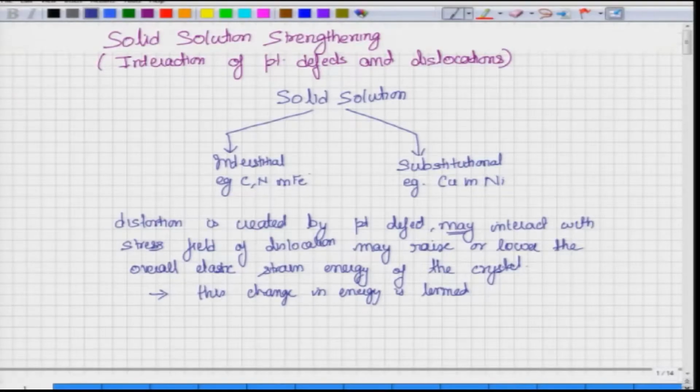So, we have two types of solid solution, interstitial and substitutional. Interstitial, for example, in steel, carbon and nitrogen go into the interstitial sites, they do not replace iron from its position. Substitutional, for example, copper in nickel, where copper replaces nickel atom, and even otherwise we get nickel in copper. So, nickel replaces copper. So, these are the two types of point defects.